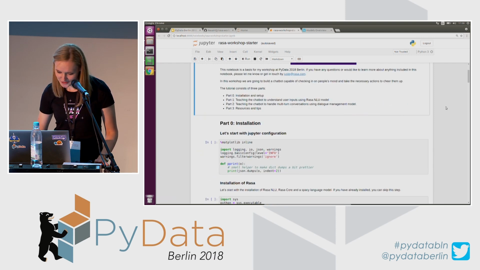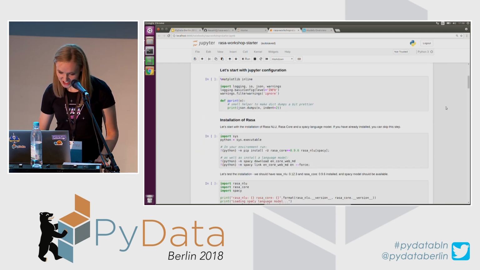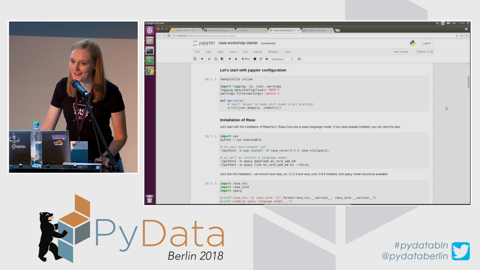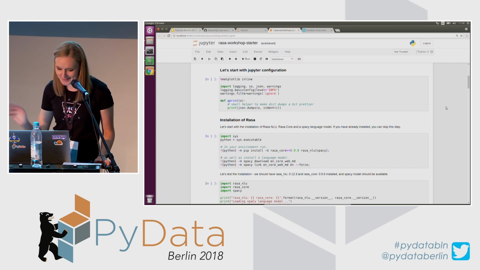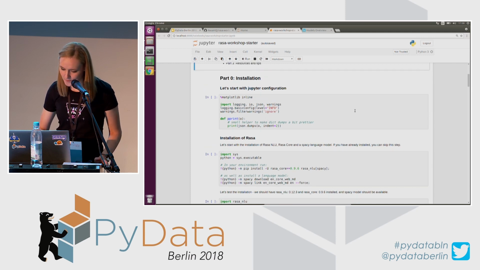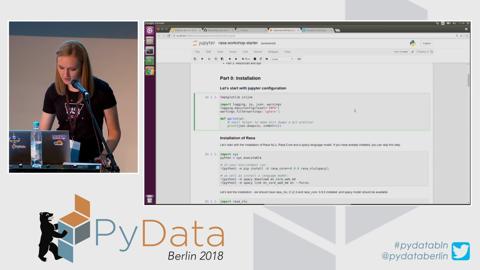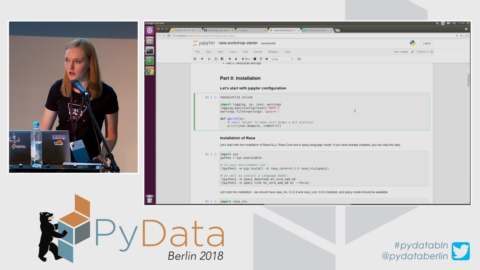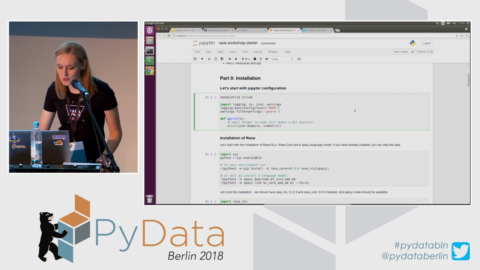Cool. So the first stage is installation. However, I heard that there are some issues with Wi-Fi connection, so I am not going to do this step. But basically, I can just walk you through. So this cell I can run. It's just configuration for Jupyter. It's not something related to Rasa specifically. I'm just initializing some logging so that if things go wrong, I could check later on where the errors were. And also just a little function which will help me to print out the results a little bit nicer.